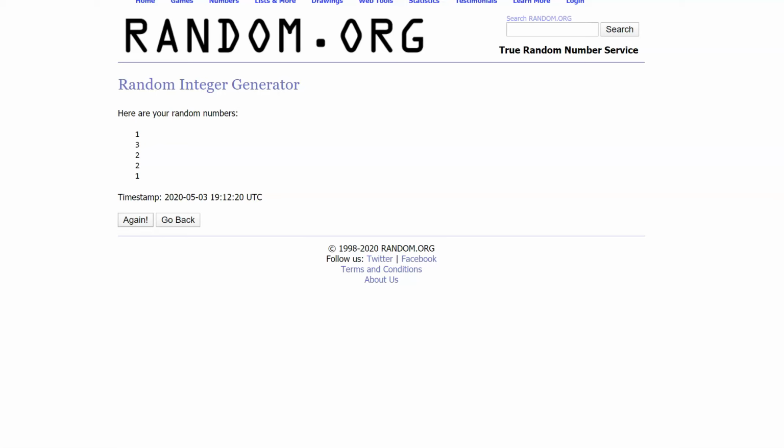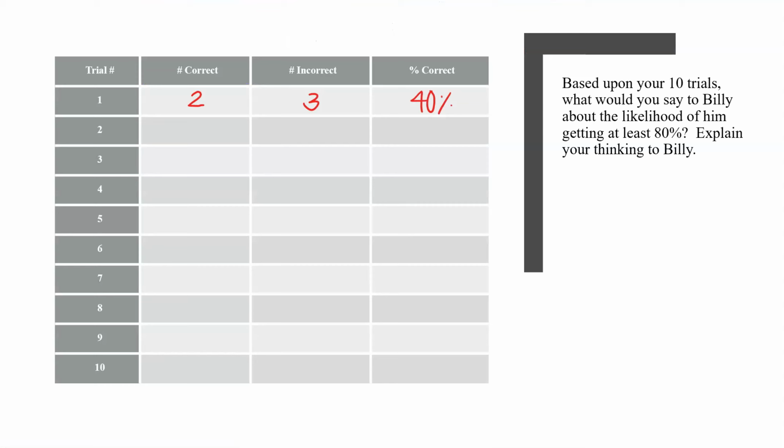This was trial 1, trial 2, trial 3, trial 4, trial 5, 6, 7, 8, 9, 10. Now transferring all of the data over from the random generator.